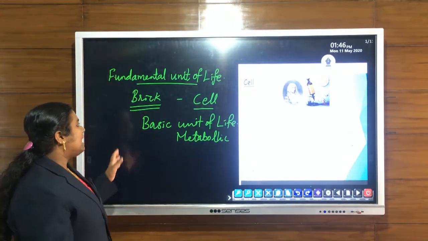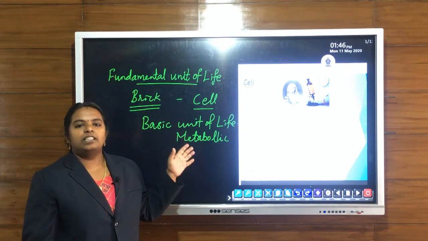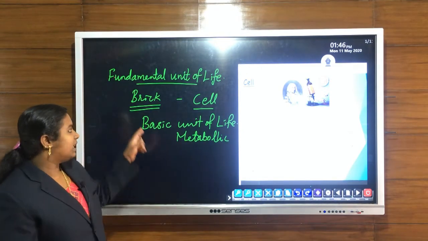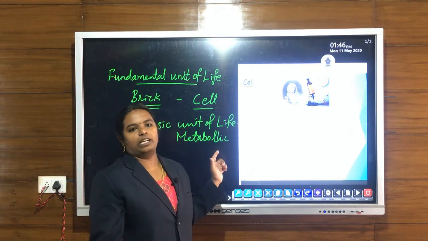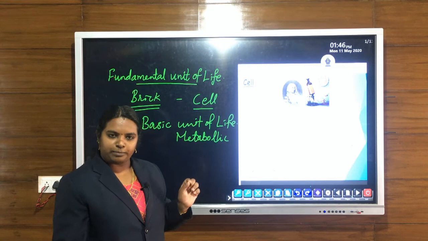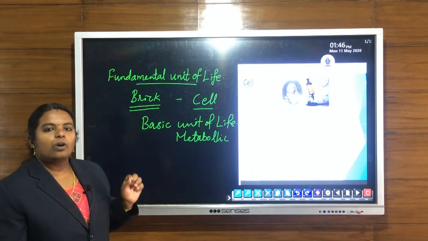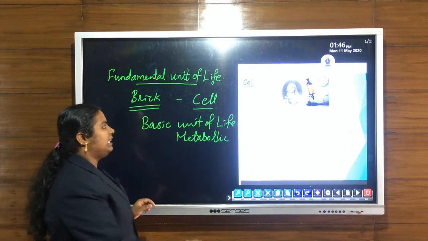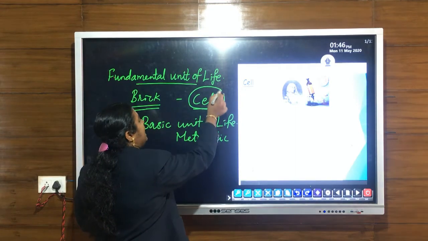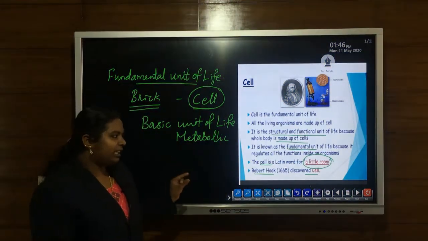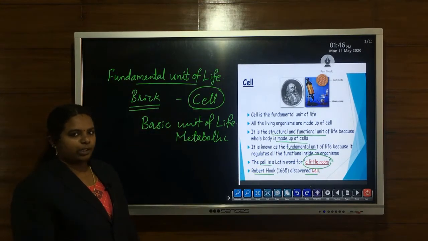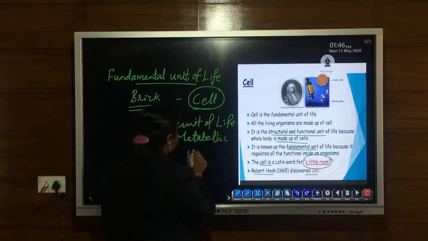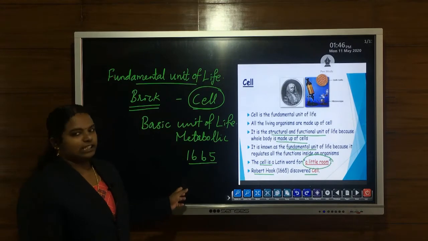So, as in the case of a brick wall, the basic building unit is brick. Likewise, the basic building unit or fundamental unit of all living organisms, including plants as well as animals, is the cell. It is derived from a Latin word meaning little room, and it was discovered by Robert Hooke. In 1665, he discovered the cell and coined the term cell.